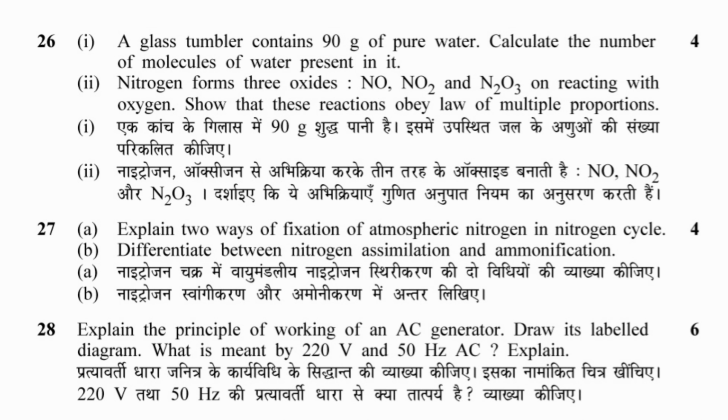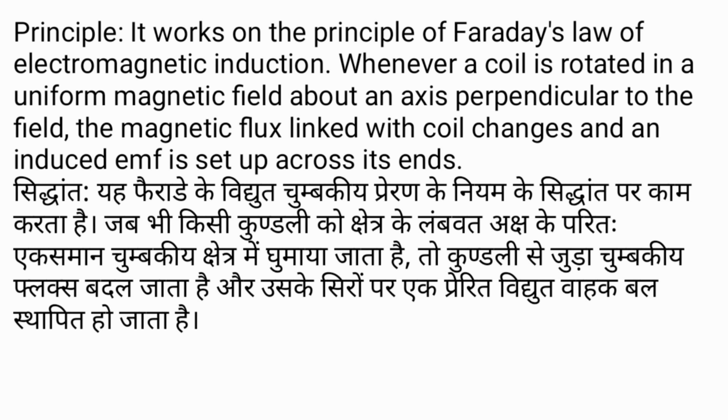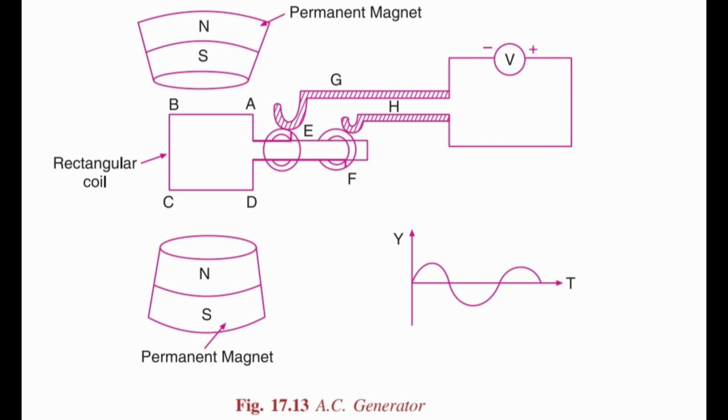28. Explain the principle of working of an AC generator. Draw its labelled diagram. What is meant by 220 volt and 50 Hz AC? Explain. It works on the principle of Faraday's law of electromagnetic induction. Whenever a coil is rotated in a uniform magnetic field about an axis perpendicular to the field, the magnetic flux linked with coil changes and an induced EMF is set up across its ends. Pause the video and see the diagram.